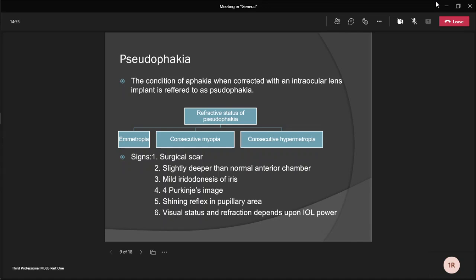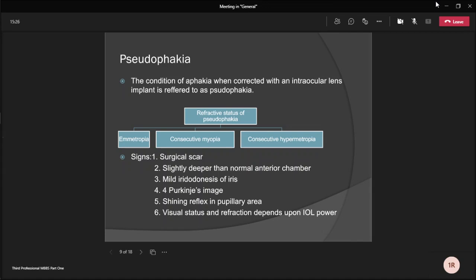Consecutive myopia occurs when the implanted intraocular lens overcorrects the refraction of the eye. Such patients require glasses to correct the myopia for distance vision and may or may not need glasses for near correction also. And consecutive hypermetropia develops when an underpowered intraocular lens is implanted. Such patients require plus glasses for distance vision and additional plus 2 or plus 3 diopter for near vision.